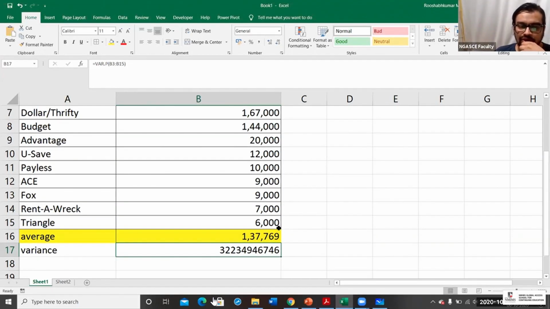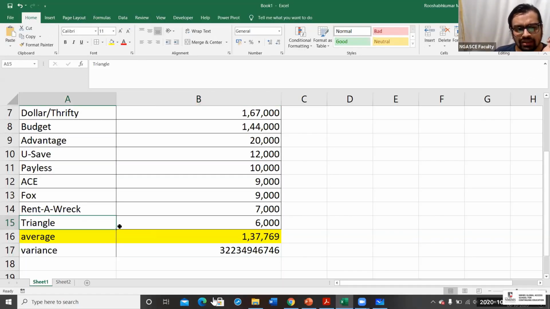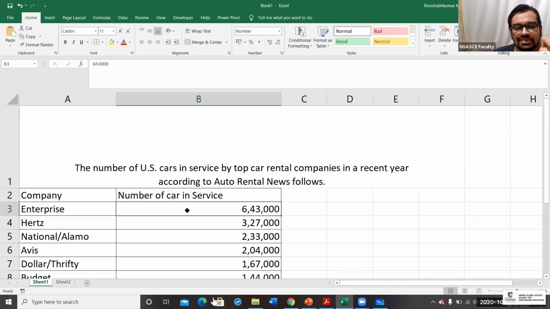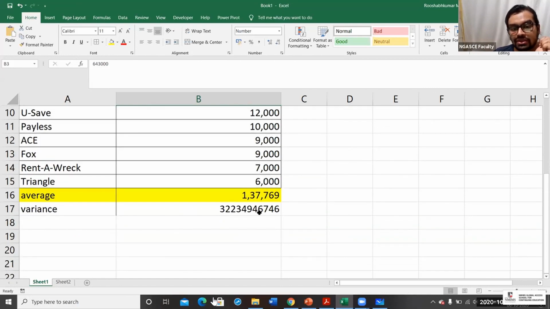The lowest figure of cars in service is 6,000, observed for Triangle in the last 1 year, and the highest cars in service observed for Enterprise is 6.43 lakhs. Now, what is this variance? The average is what?